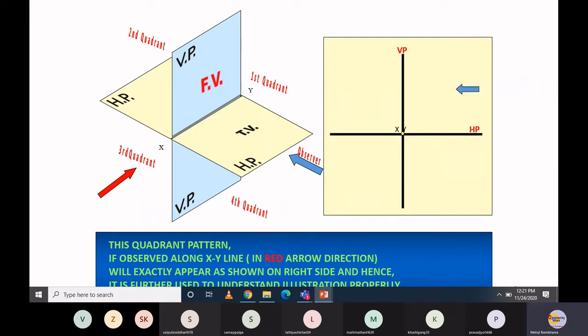Now, the similar diagram we converted into a more simplified way. If your observer is sitting over here and observing some object which is placed in the first quadrant, then one projection appears on this plane, which is the front view projection, and one projection appears on the horizontal plane. So that is the front view projection, and the second one is the top view projection.